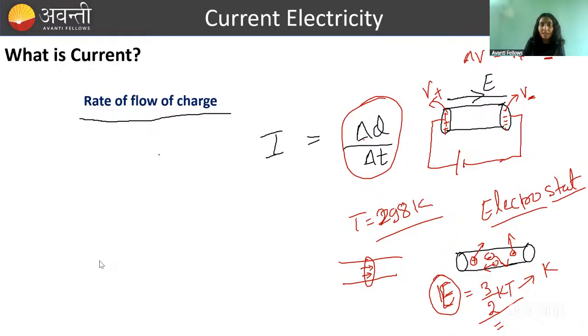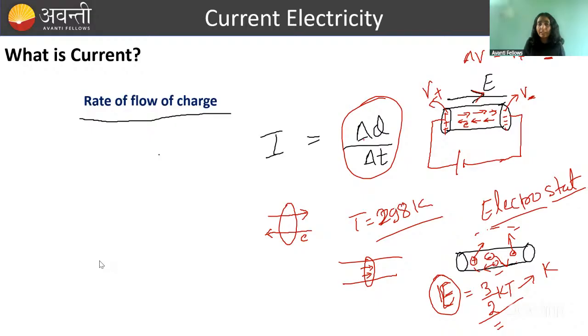For net flow of charge, we somehow need to destroy this randomness. And how can we bring these free mobile charges into discipline? By giving them some external force. Here that force will be applied by the battery. So all positive charge will start moving in this direction, in the direction of electric field, and all negative charge will start moving in this direction, opposite to the direction of electric field. Through any cross section, a certain amount of positive charge is crossing in this sense and a certain amount of negative charge is flowing in this sense. So net crossing of charge is happening.